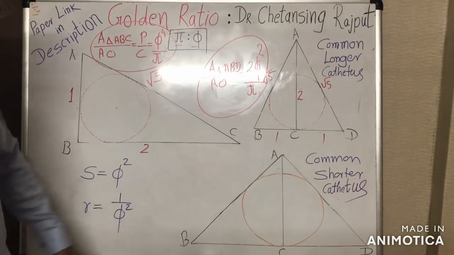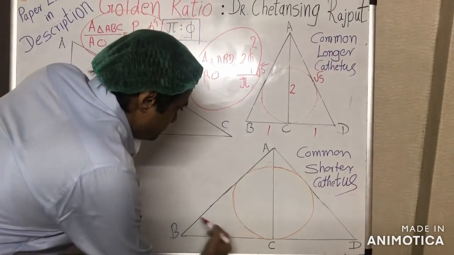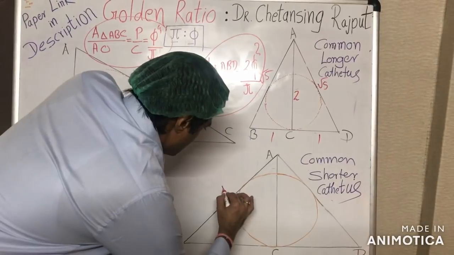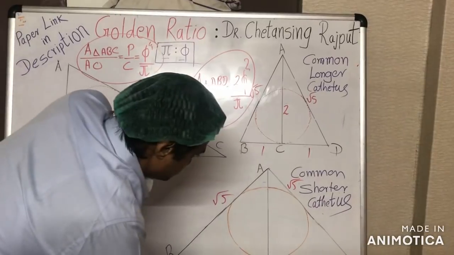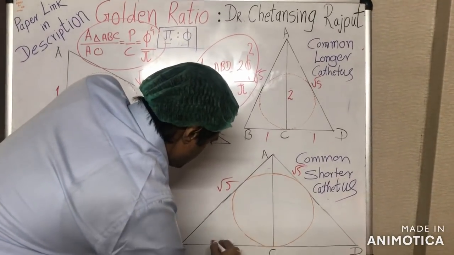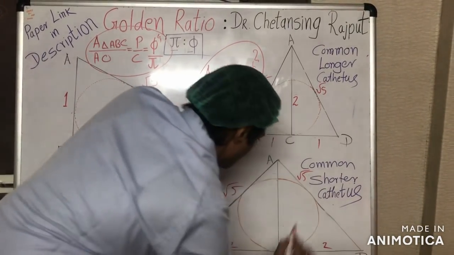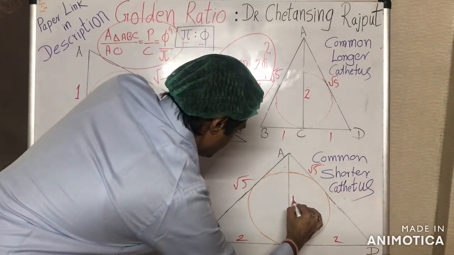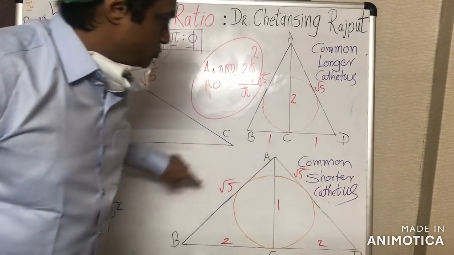Okay, and in the case of the common shorter cathetus, consider these two triangles ABC and ADC. This is the hypotenuse, of course, root 5 and root 5. This is the longer cathetus, BC equal to 2, DC equal to 2. This is the shorter cathetus, AC. And we incorporate the incircle in this combined triangle.